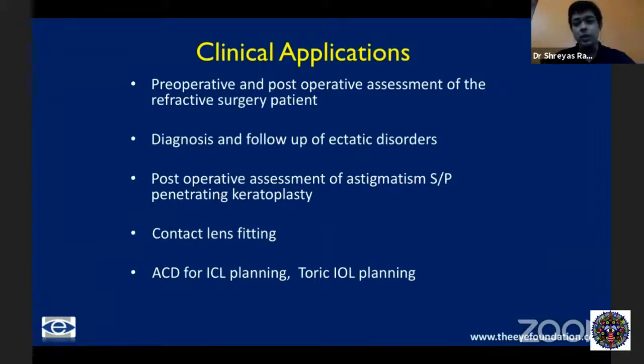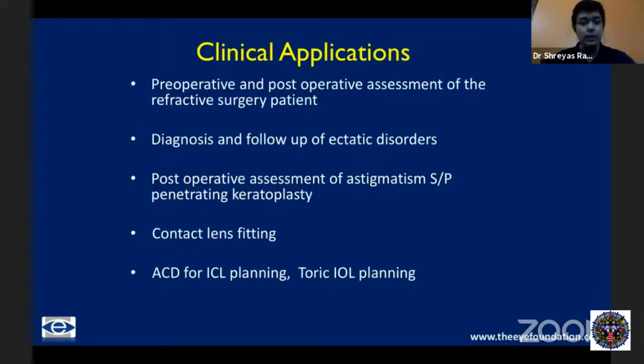Clinical applications, whether it's an OBSCAN or a Pentacam, most importantly is refractive surgery, where we are assessing preoperatively whether the patients are suitable for refractive surgery, and postoperative assessment as well. To diagnose early ectasia and the follow-up of ectasia, to detect progression in keratoconus. In patients who have undergone either lamellar or penetrating keratoplasty, when we need to do suture removal, to look at the extent of astigmatism, to do selective suture removal. In contact lens fitting, both in soft as well as rigid contact lens fitting, it is useful.